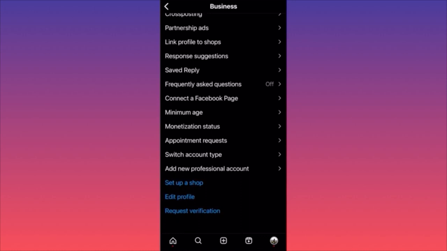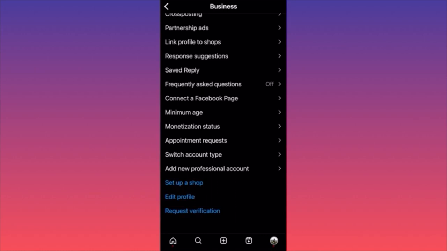But that's not the most important part. The most important part is the next step, which is essentially you can add a new professional account, meaning that you could have someone who is managing the whole process for you. You delegate the whole process and you simply are hands off. The next step, I truly believe, is the most important. A lot of people will be looking for it, will be over here.